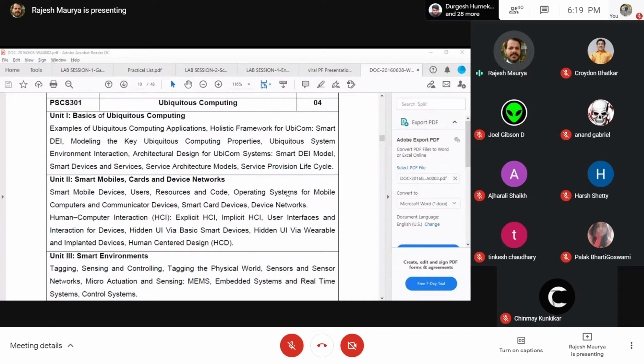You also need to focus on what is meant by context awareness, how UBICOM systems implement context awareness, and what the various benefits are. What are the benefits of context-based ubiquity, and what are the different types of context you will have? To name a few, you have the physical environment context, human context, and ICT context. So a context may be given and you have to classify between each of these contexts.